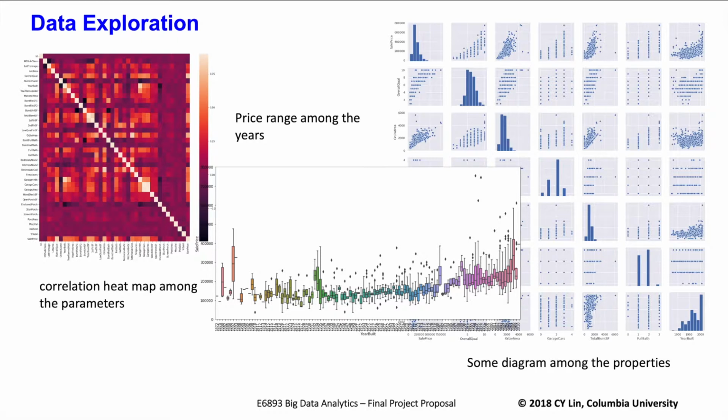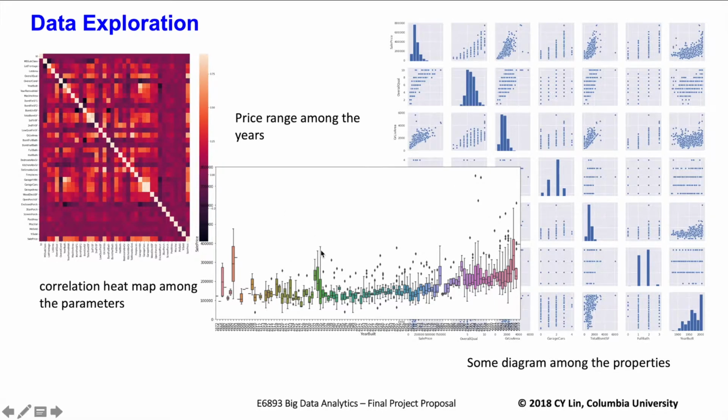Please let me explain some of our data exploration process. The exploration process helps us to choose the most important factors to train our models. The left one is the correlation heat map among those parameters. From this map, we can see the relationship between those parameters, showing whether two parameters have a strong relationship to each other.